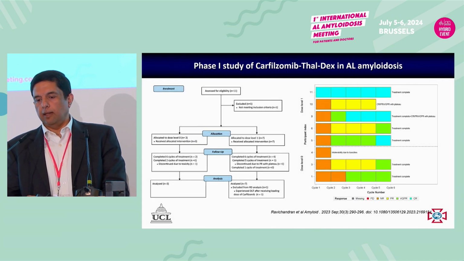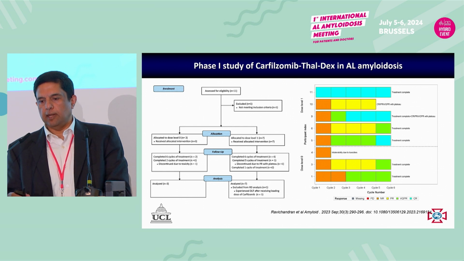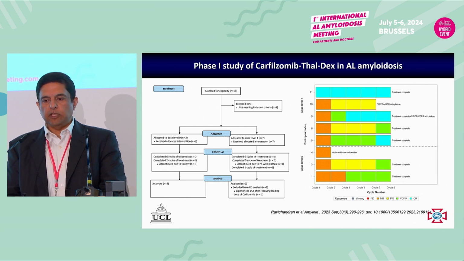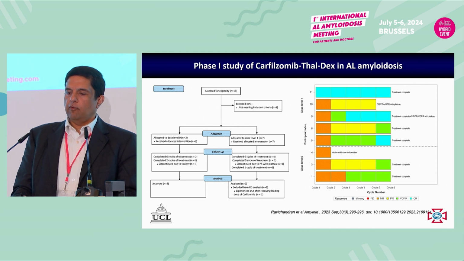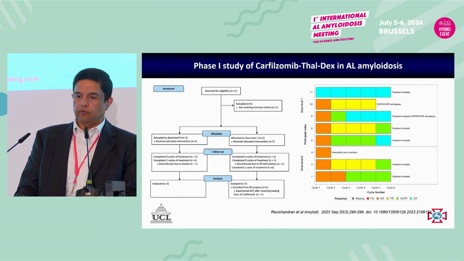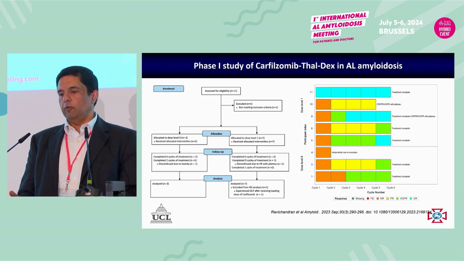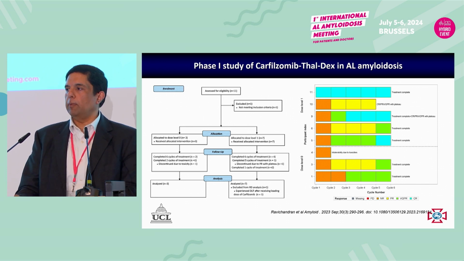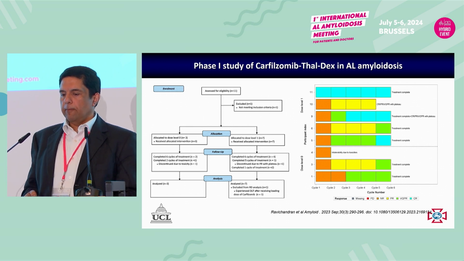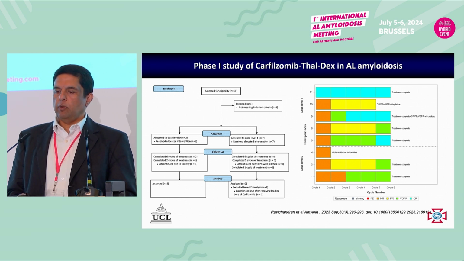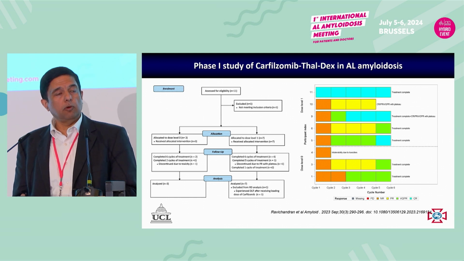We then did this study, which took a long time to do. The study was designed in the early part of the last decade, and therefore we had thalidomide. And we used carfilzomib, thalidomide, dex in a phase 1 manner. We had 45 milligrams per meter squared once weekly as a dose of carfilzomib. We showed that in patients who had relapsed disease, even with cardiac involvement, this was tolerable. We had no cardiac complications. We had no deaths. And as you can see, the blue and the blue-green are CR and VGPR, and we did get a fairly good number of responses in this particular cohort.